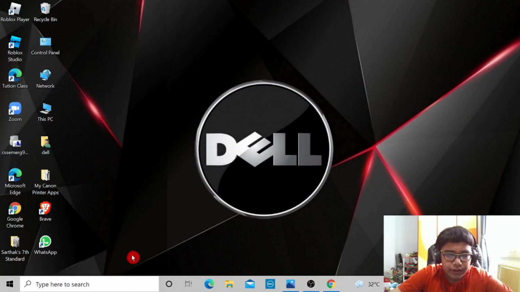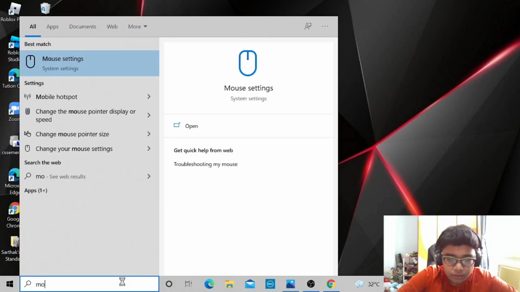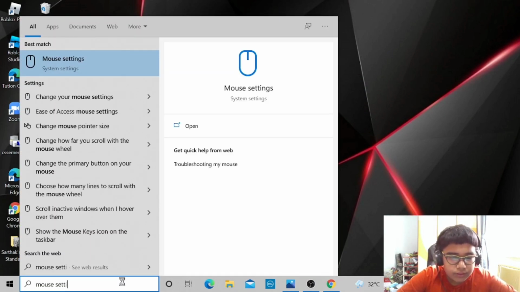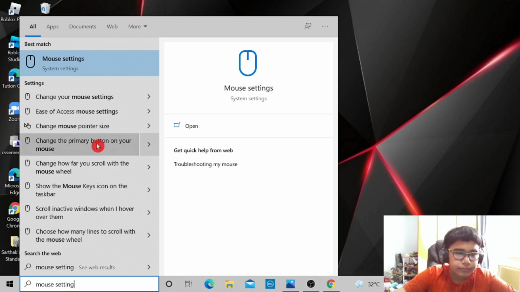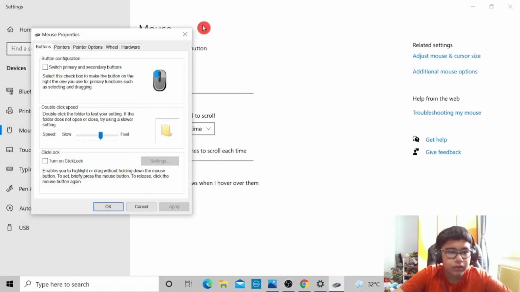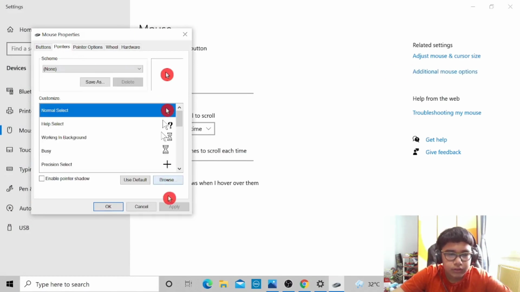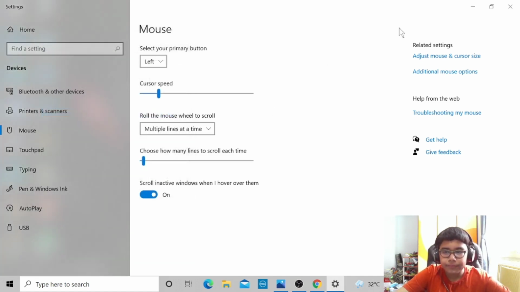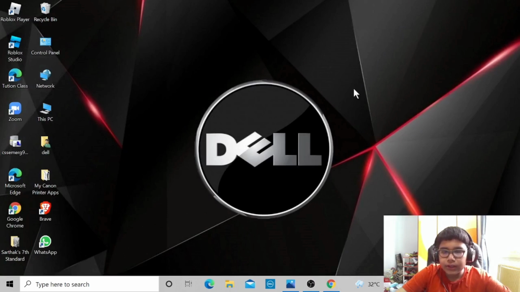And now for changing it back to normal, type here mouse settings, additional mouse options, go to pointers and now select none and now select apply and OK. So now your cursor is back to normal.